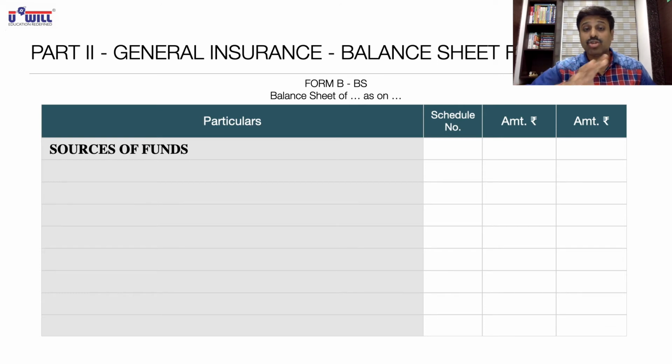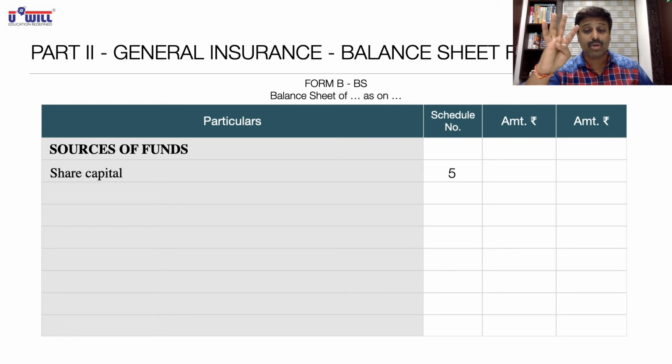Borrowings, that is also a source of fund, but other liabilities like creditors, etc., are not sources of funds. So out of the 5 liabilities, there are only 3 sources of funds. Those 3 will come over here. So no trick to remember. Whatever banking and company account formats we have seen on the liability side, which are the 3 sources of funds? Share capital, schedule number 5.